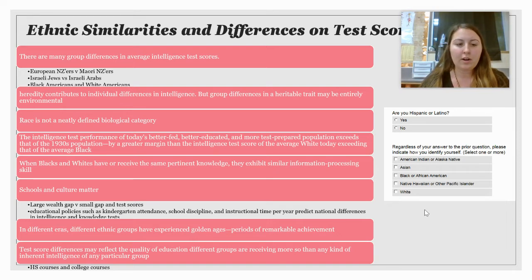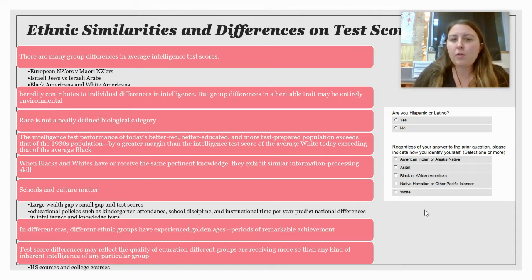So school and culture matter. What we find is that when there are schools that have large wealth gaps, the kids who are the richest tend to score the highest, and the kids that are poorest tend to score the lowest. So that matters. Also, educational policies such as kindergarten attendance, school discipline, and instructional time per year can predict national differences in intelligence and knowledge tests, meaning the more time and money put into the educational system, the better the kids tend to perform. So if in communities of color there isn't money being invested, this could be the reason why there is an underperformance, not because of some innate differences.